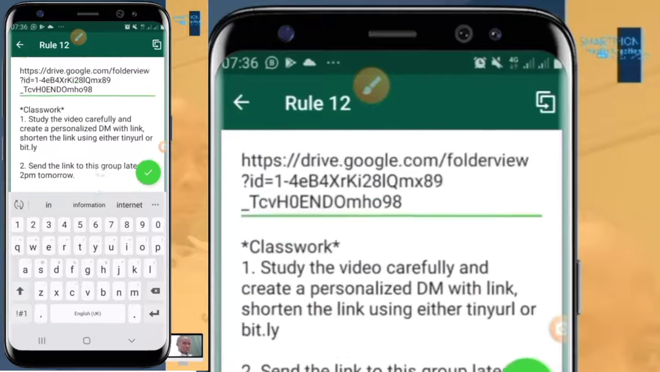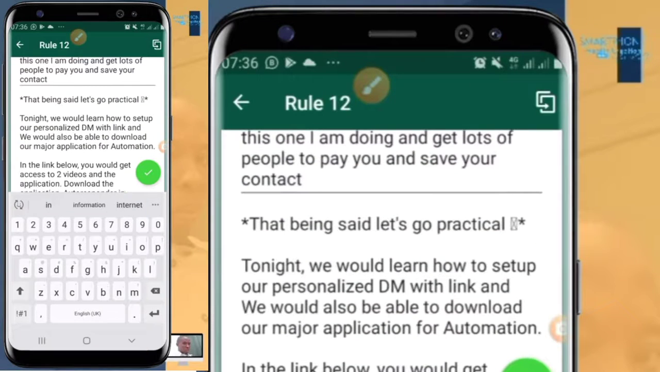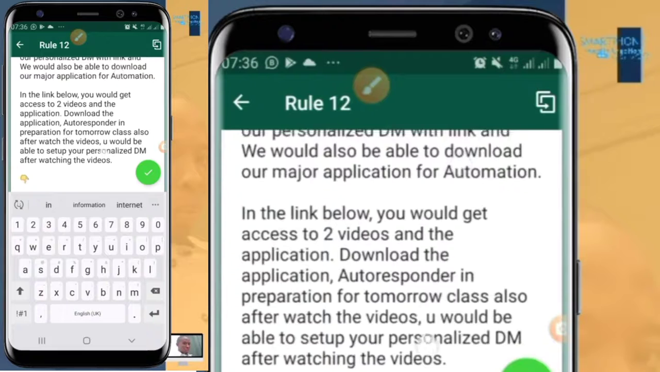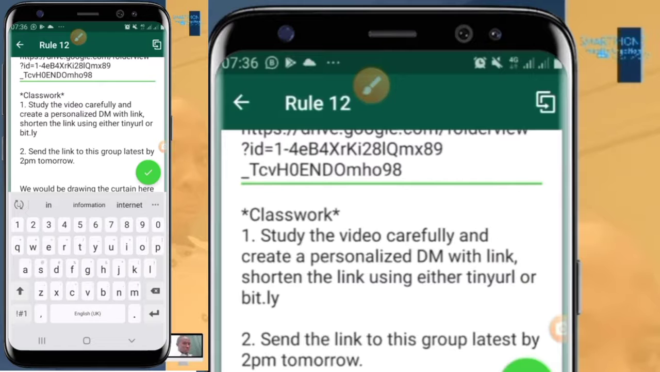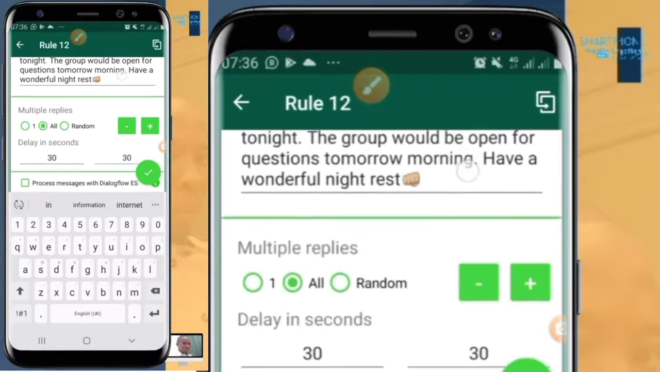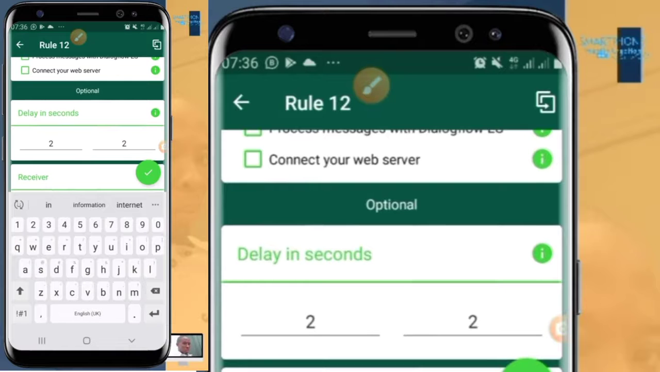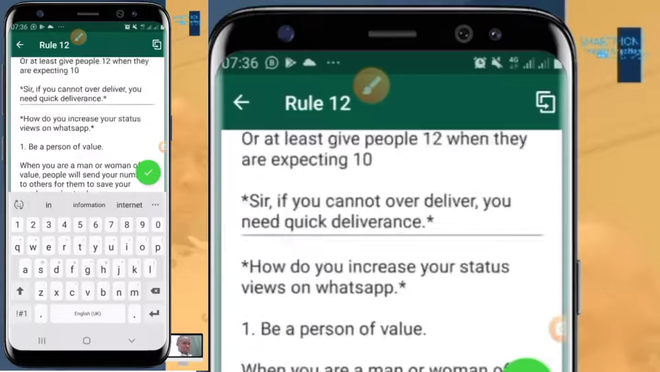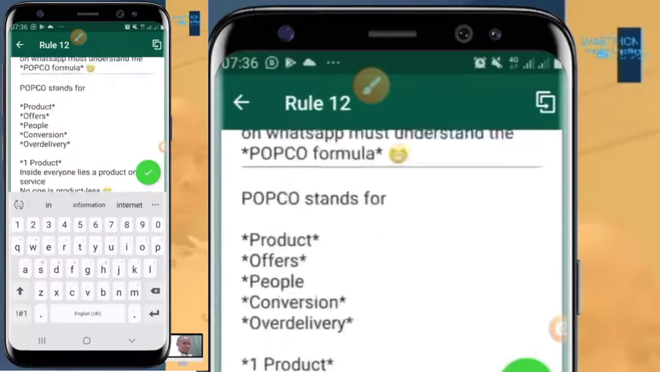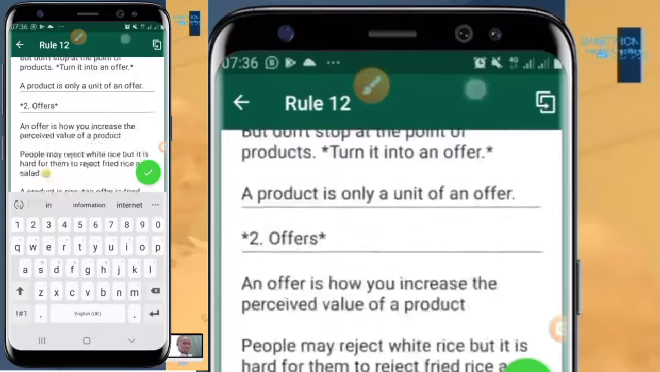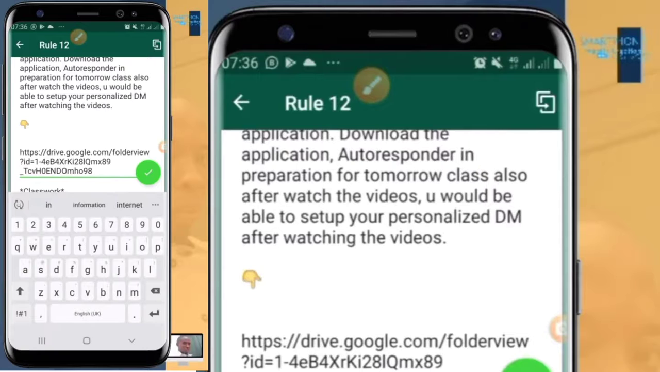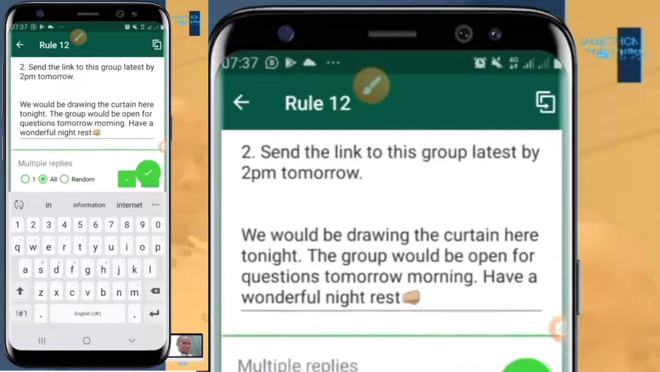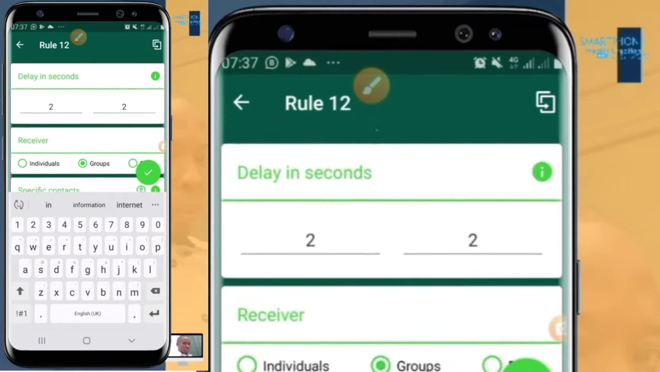That means once this particular one drops, starting from that being said to this link here, it will hold on for 30 seconds before it starts sending this classwork, study the video and the likes. You understand? And this other delay is for how long you want your autoresponder to delay before it starts responding to the trigger word up here. If you leave that second option as 0, that means immediately the person drops that trigger word, the automation will take over. But I intentionally made mine hold on for 2 seconds before it starts teaching.